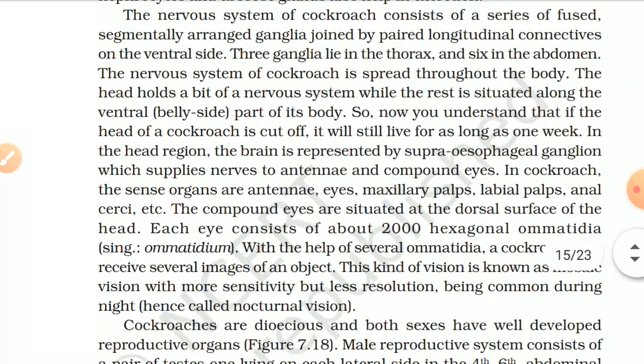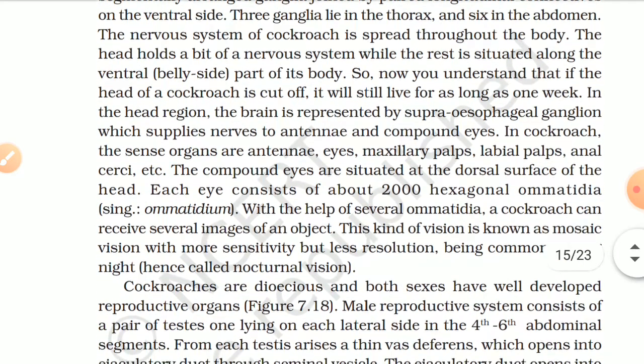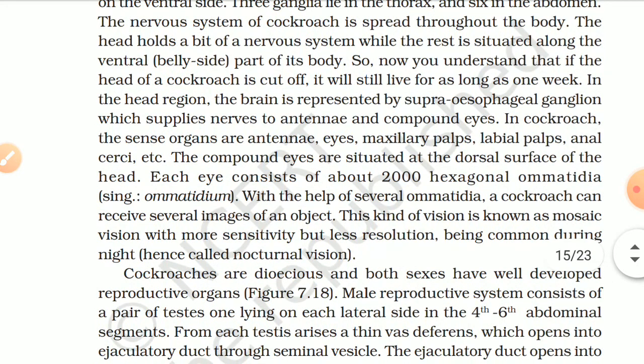The nervous system of cockroach consists of a series of fused segmentally arranged ganglia joined by paired longitudinal connectives on the ventral side. Three ganglia lie in the thorax and six in the abdomen. The nervous system of the cockroach is spread throughout the body. The head holds a bit of nervous system while the rest is situated along the ventral belly part of its body. So now you can understand that if the head of the cockroach is cut off, it will still live for as long as 1 week.